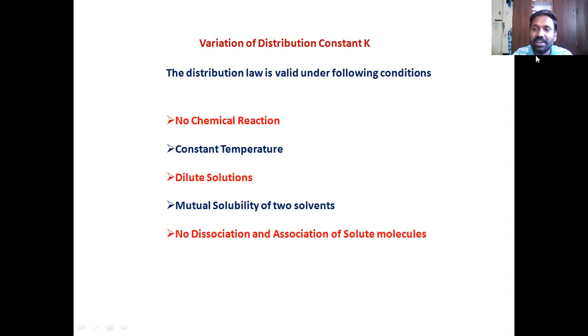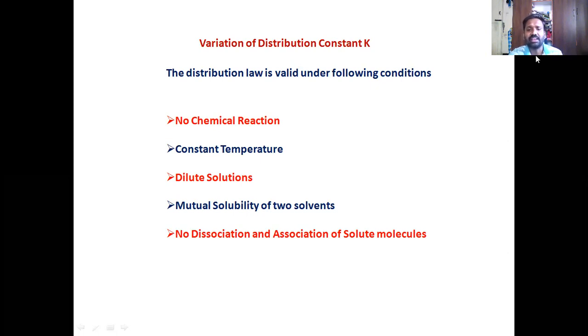When mutual solubility doesn't change after the addition of solute, then you can proceed to record K. Otherwise, you cannot record. Even if you record, you get inconsistent values of K. Every time you repeat the experiment, you get different Ks. That should not happen, which means the mutual solubility of the solvents should not get altered after the addition of solute. And this last point is very important.